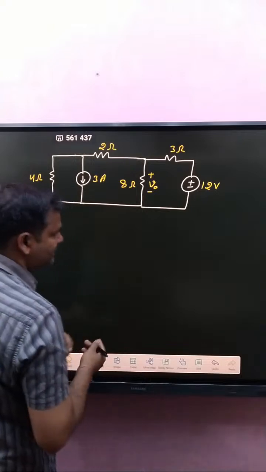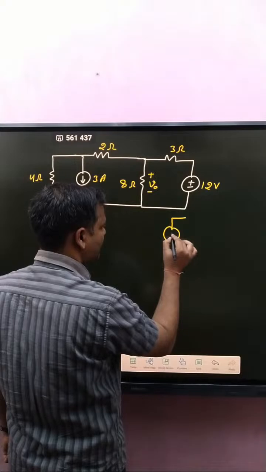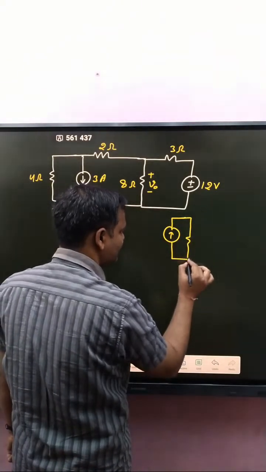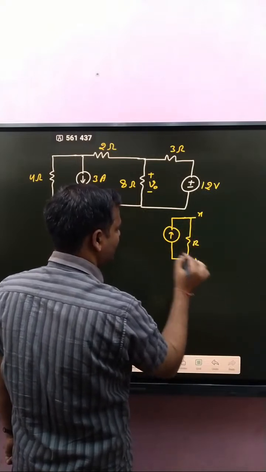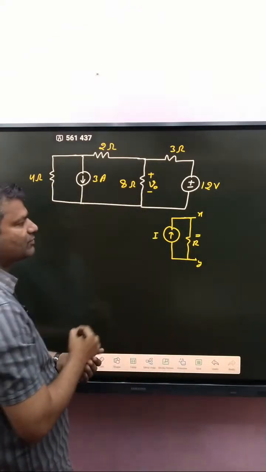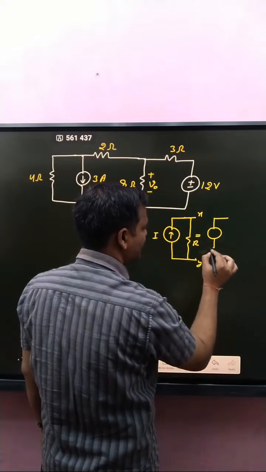I have already discussed source transformation. First of all, a current source I is given with a parallel resistance R. If this is converted into a voltage source, you can write a voltage source and a resistance like that.